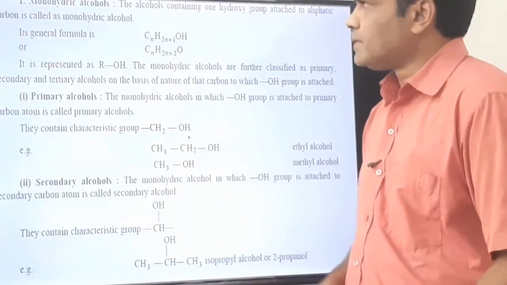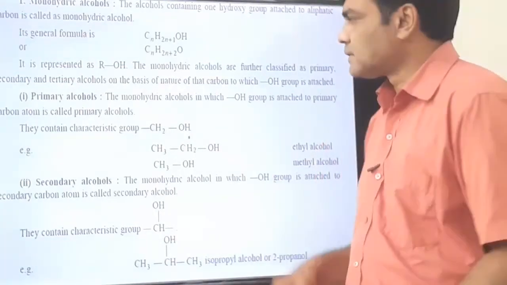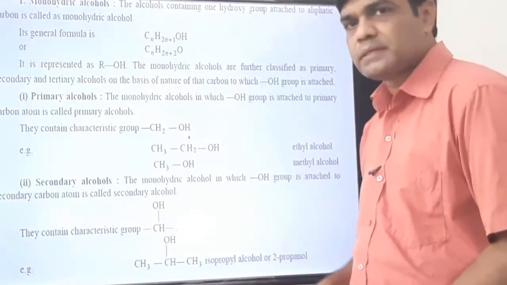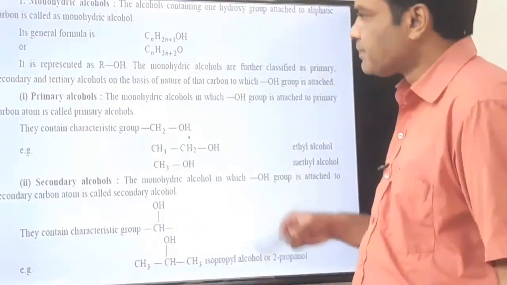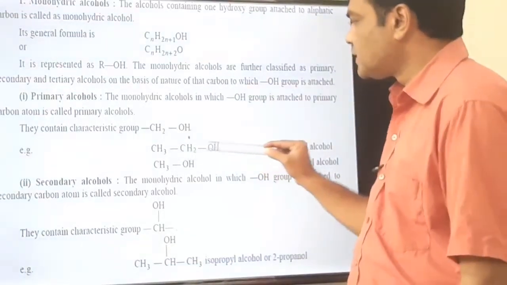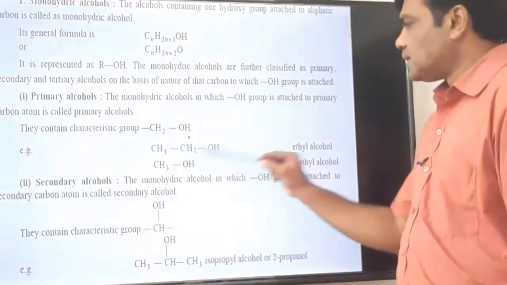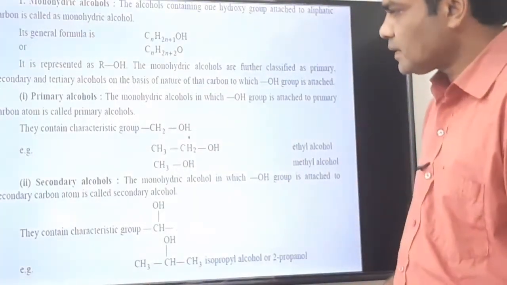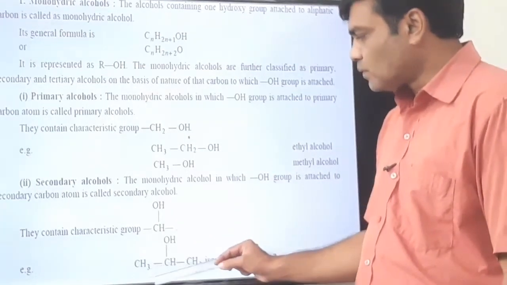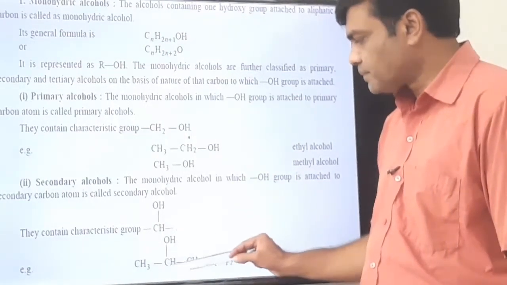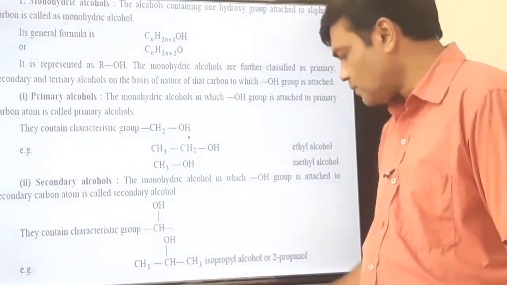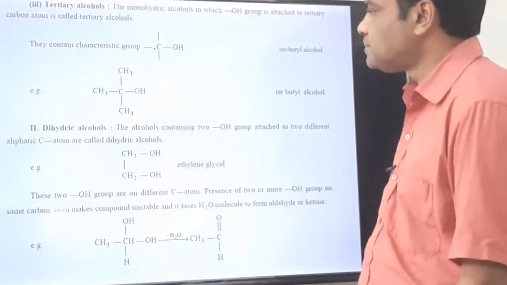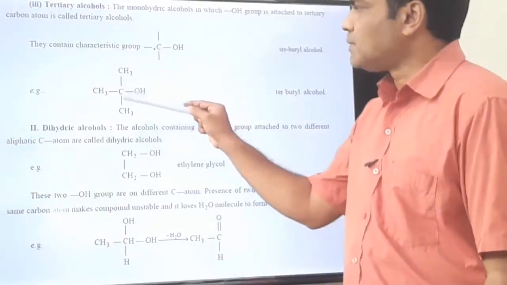So this classification is given in detail here by taking examples. We will see them fast. The primary alcohol example is CH3CH2OH, ethyl alcohol, where this is the primary carbon. The second example is methyl alcohol, CH3OH. The secondary example is isopropyl alcohol, CH3CHOHCH3. This carbon is secondary, so it is isopropyl alcohol. The example of tertiary alcohol is tertiary butyl alcohol, where the carbon is attached to three methyl groups.